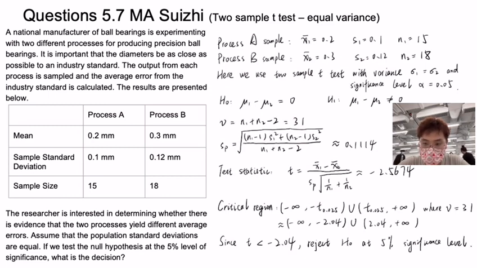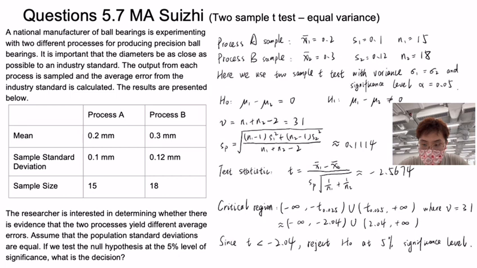According to the question, the null hypothesis here is the difference of two population means is equal to 0, and the alternative hypothesis is it is not 0. Here, we need to use a two-sample t-test with equal variance at 5% significance level.